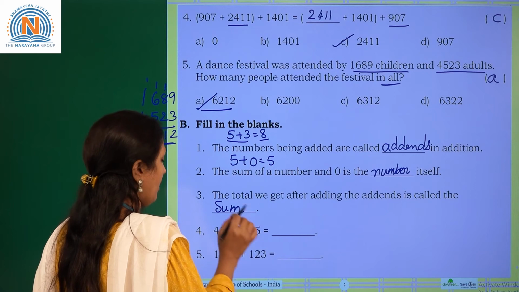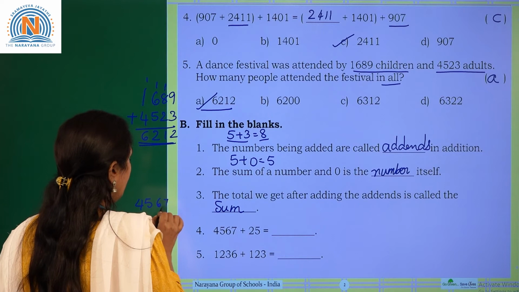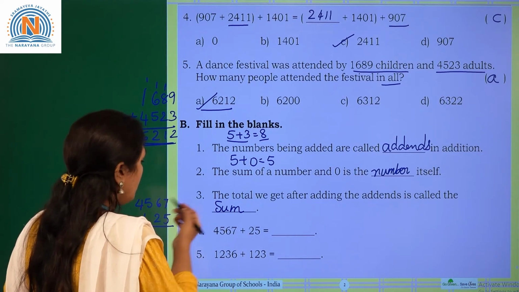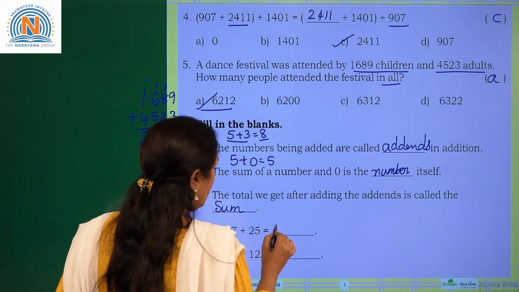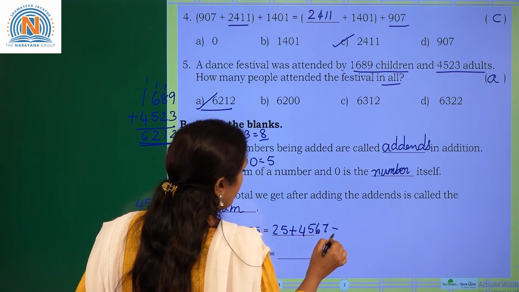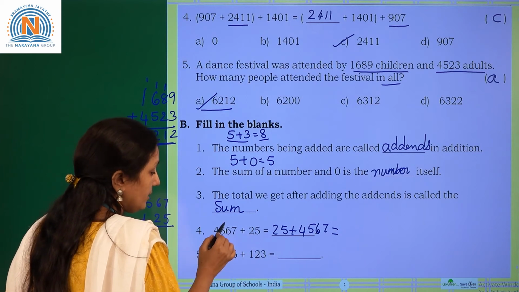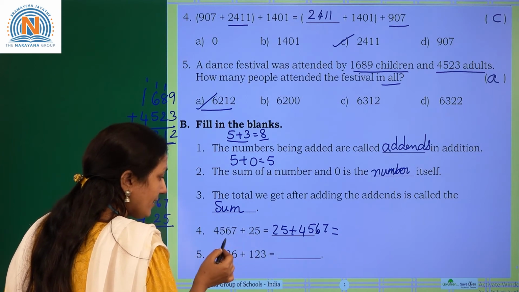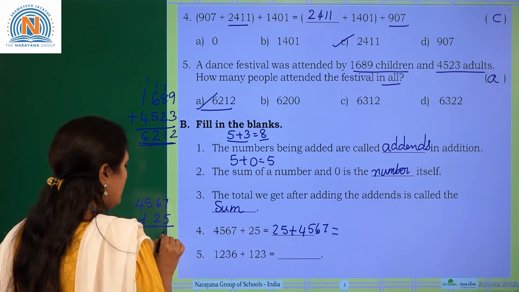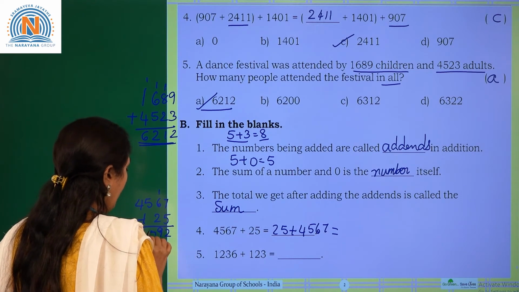Now coming to 4567 plus 25. How much? 4567 plus 25. Okay. So this one you can write as 25 plus 4567 also, because here you are just changing the order. So this number will come second and this number will come first. If you add both numbers, you will get the same answer.